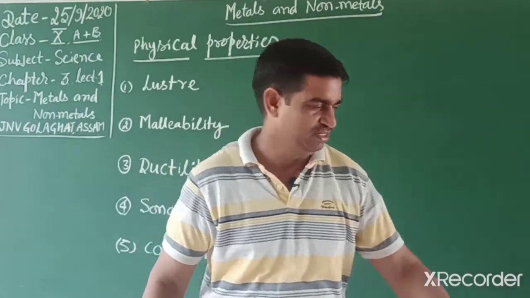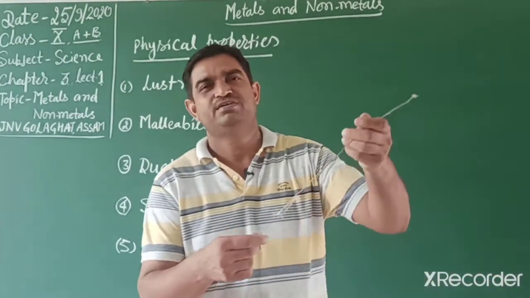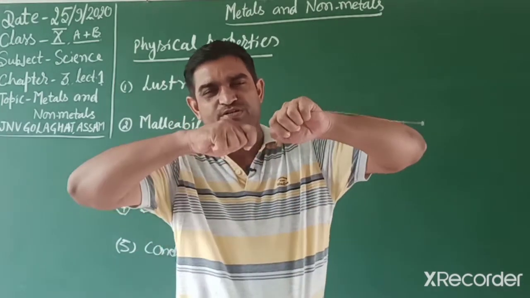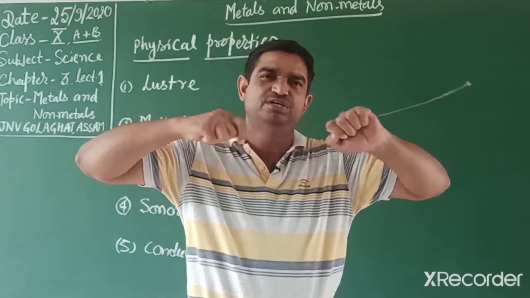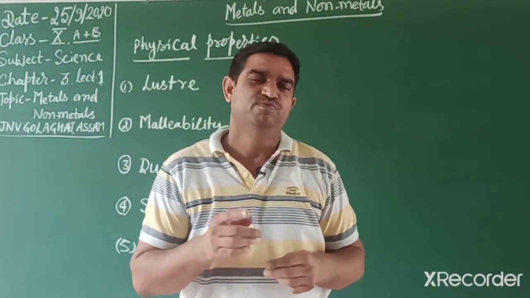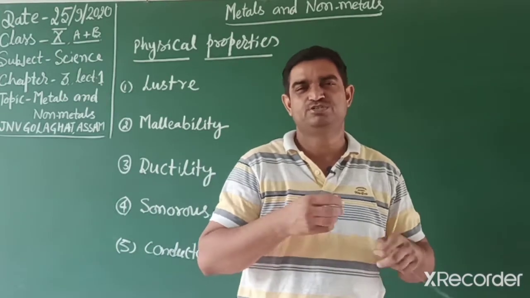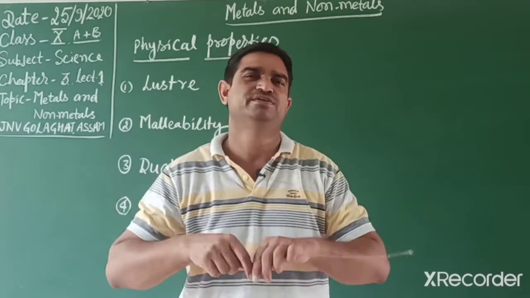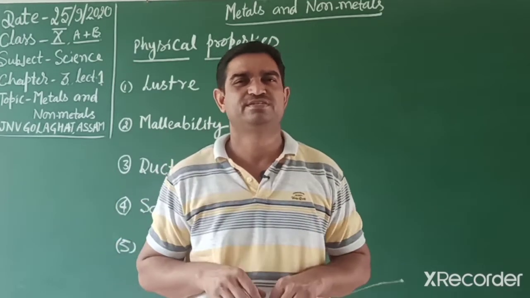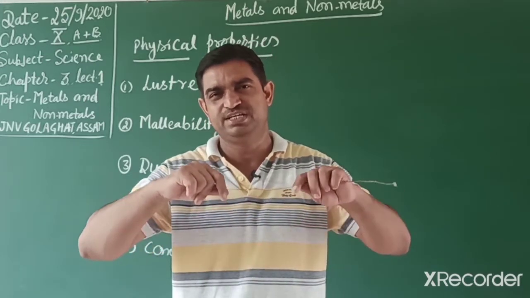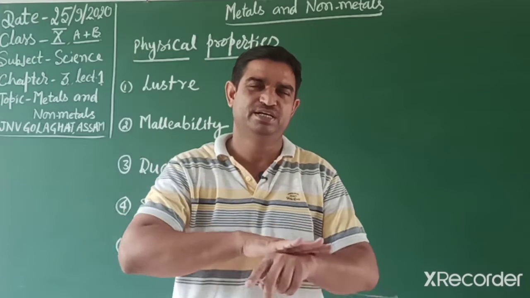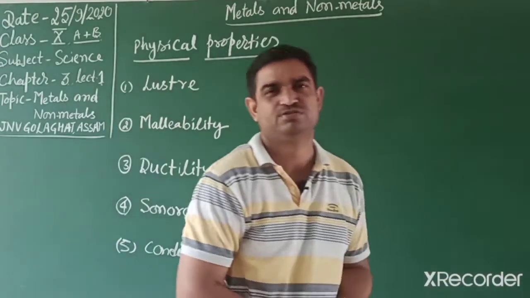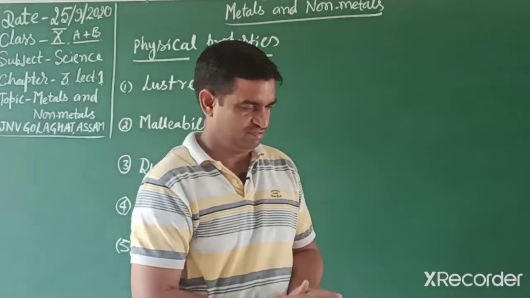Another property of metals is that they can be drawn into wires. Students, this one is copper wire. When we stretch it, we can make a very thin wire. One gram of gold can be drawn up to 2 kilometers of very thin wire. Gold has the highest ductility. That property is known as ductility, meaning metals can be drawn into thin wires. When hammered, they can spread as sheets for making different doors and other containers.